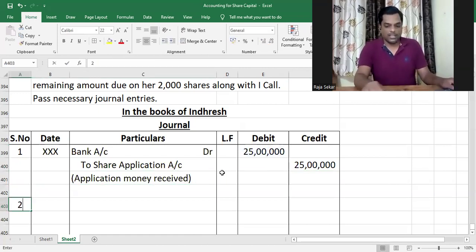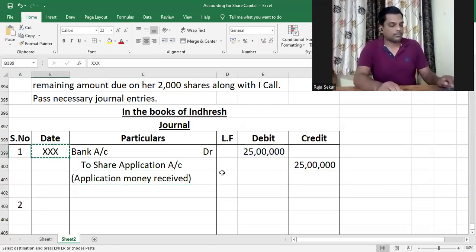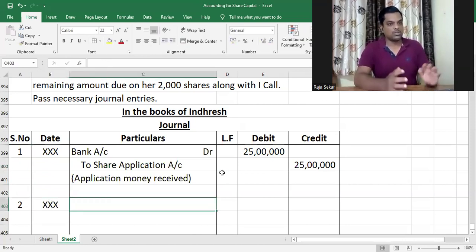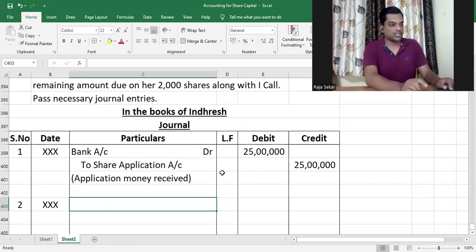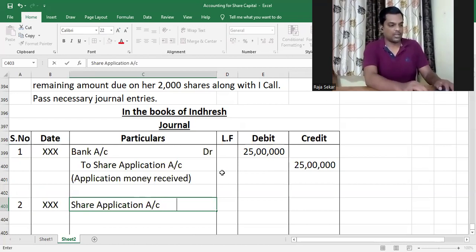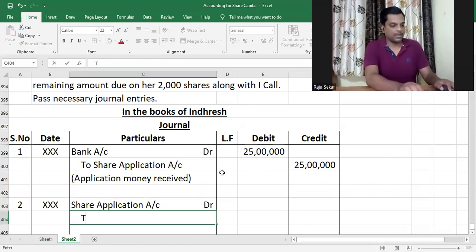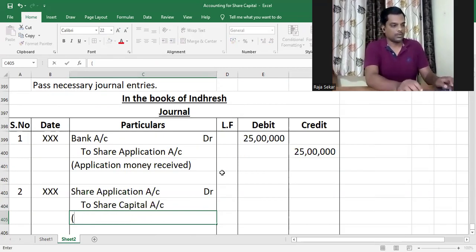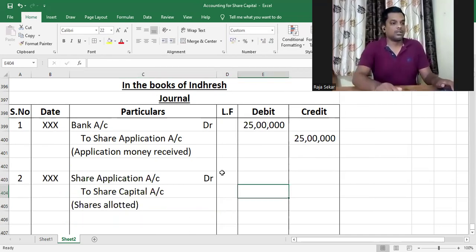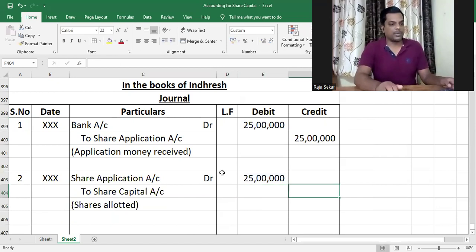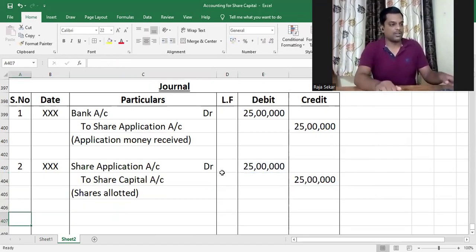The second journal entry is allotting shares. So that is an event which has two journal transactions. First is to transfer the application money to share capital account. So that will be share application account debit to share capital account. Shares allotted. As there is no rejection, the entire application money received shall be transferred.